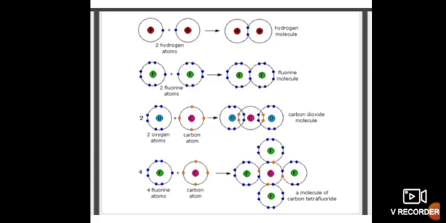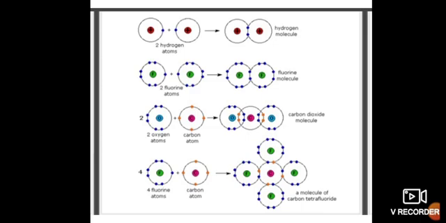While those elements which have 5, 6 or 7 electrons in the outermost orbit have valency 8 minus n, where n is the number of electrons present in the outermost orbit.